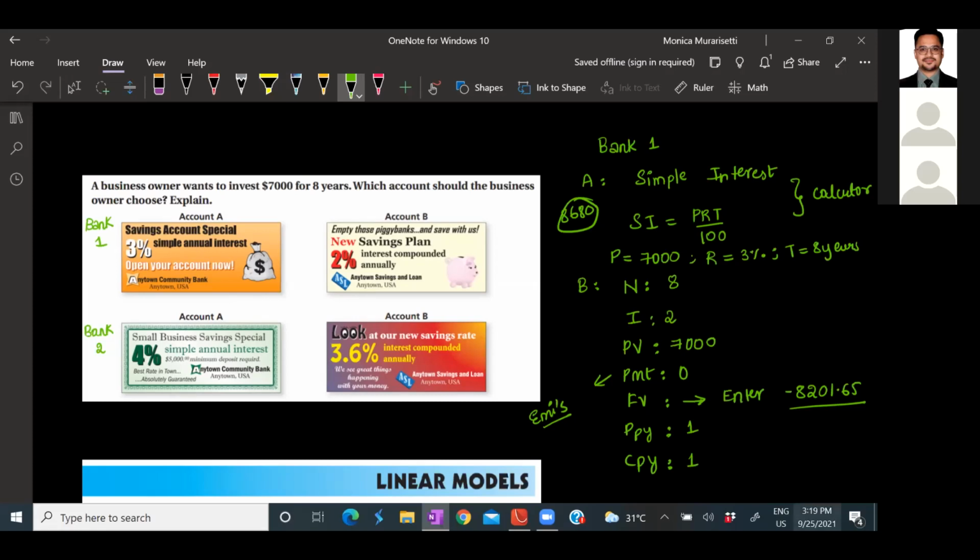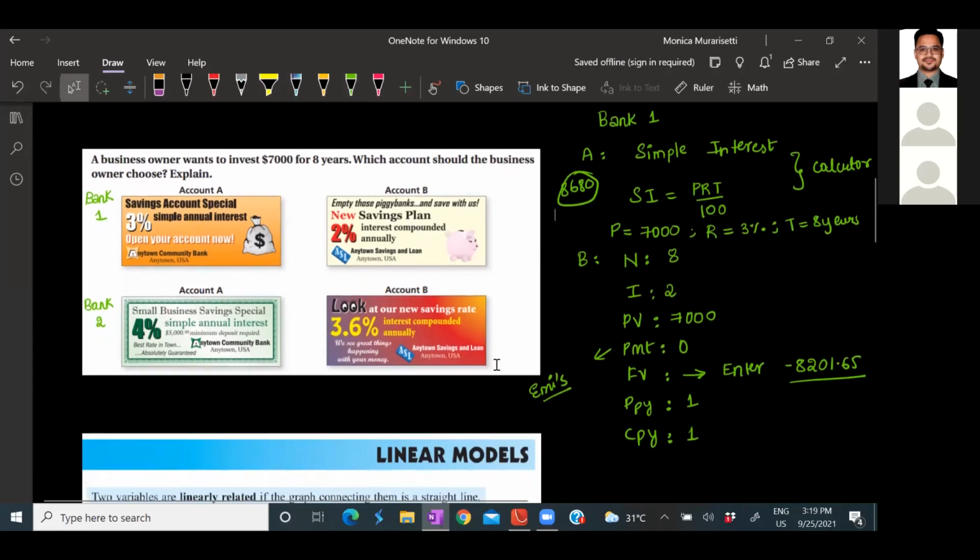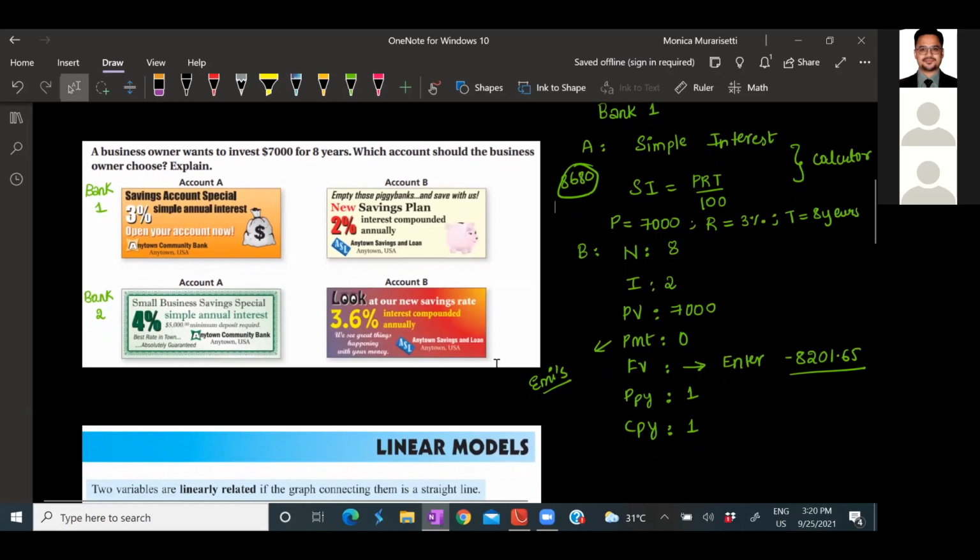Now this task is for you. Okay. Now go with bank B and please let us know which account is better to choose for the same principal value and number of years. So the first one is simple annual interest and the second one is compound interest.